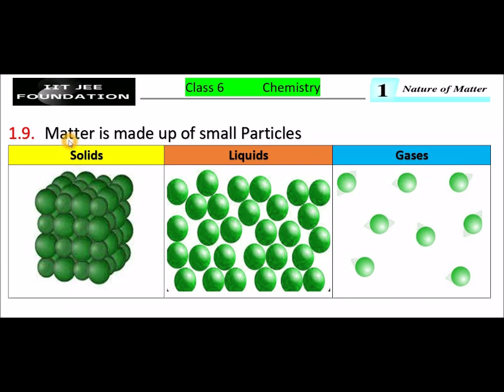Solids, liquids, and gases are made up of small particles. The green colored rounded ones, these are all small particles. In solids, the small particles of matter are very close together and touch each other. The particles are so close that not much movement can take place in between them.